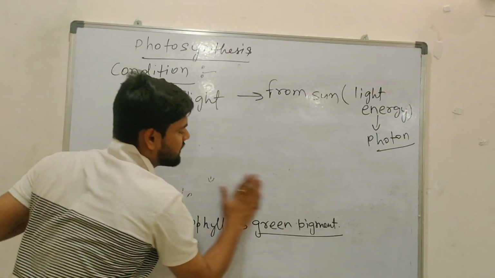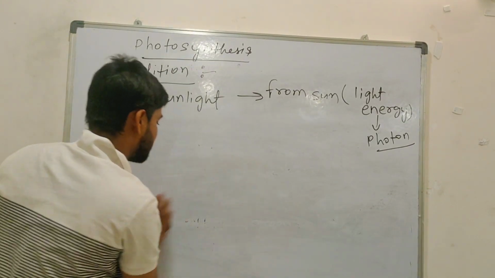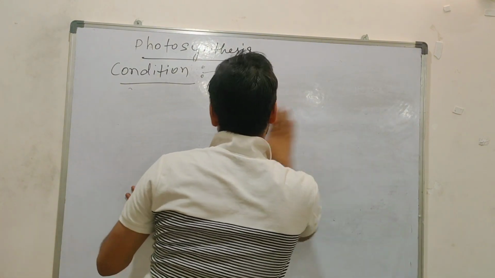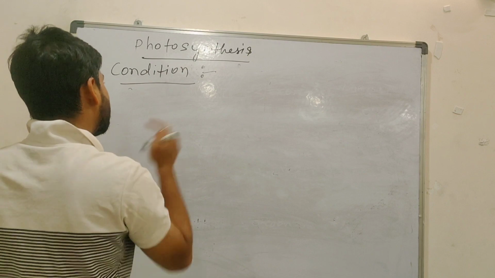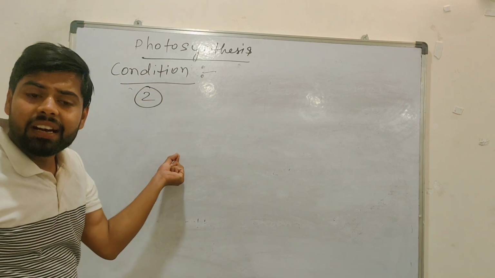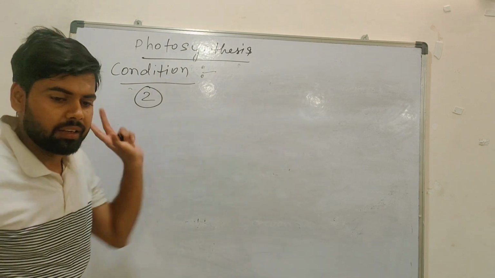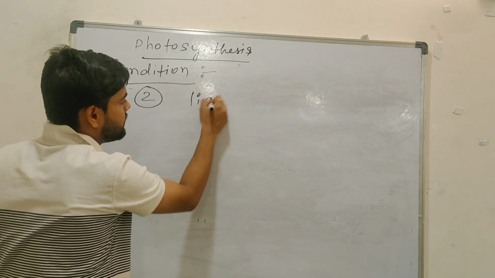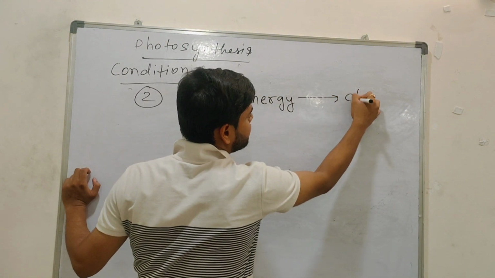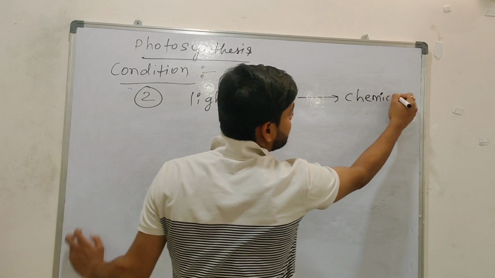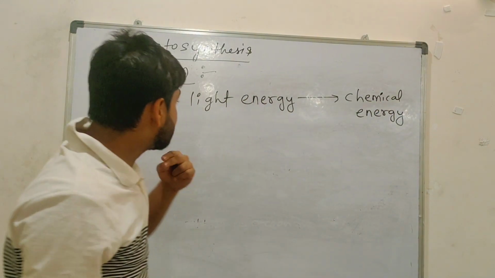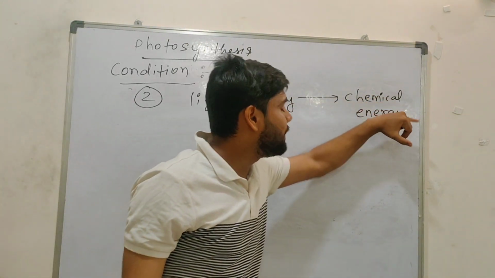So first step clear, 1% of sunlight energy came. Plants absorb it. Now what happened with this 1% of sunlight energy? That's the important thing that we should know. The second condition, according to NCERT, is that this light energy will convert into chemical energy. Any doubts? So the second condition is what? Light energy will convert into chemical energy.